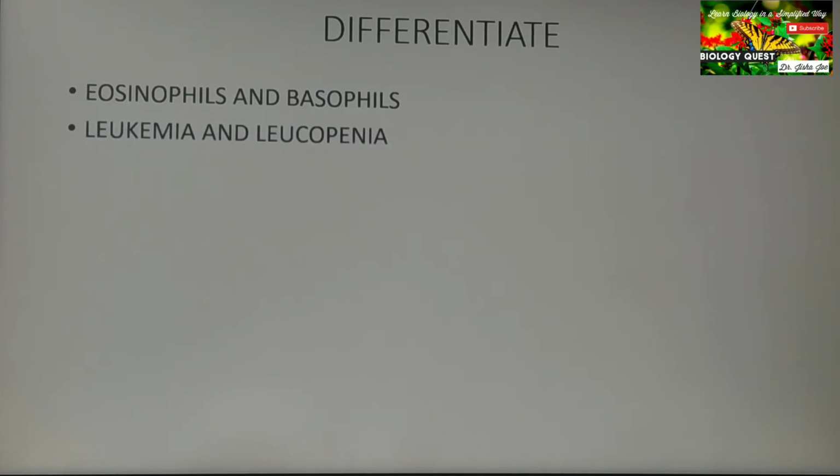Then leukemia and leukopenia. Leukemia is an abnormal increase in the number of WBCs, whereas leukopenia is an abnormal decrease in the number of WBCs. Lymphocytes and monocytes: here also, for example based on the nucleus, lymphocytes have a large single nucleus, whereas monocytes have a kidney-shaped nucleus. Then based on function also you can be asked to differentiate.